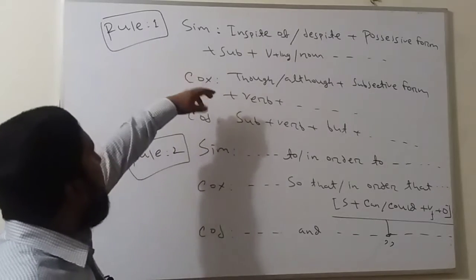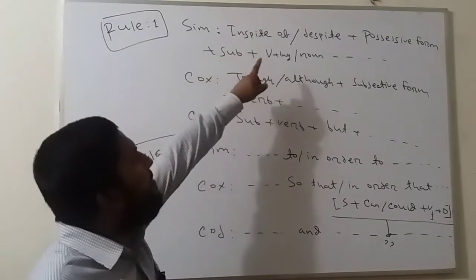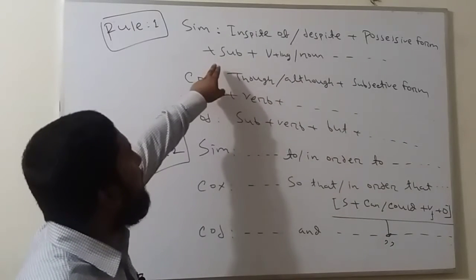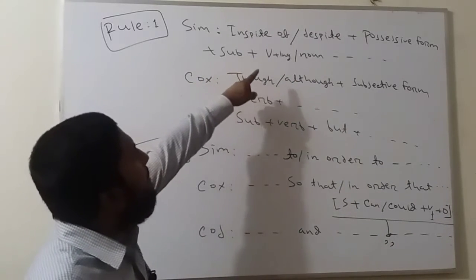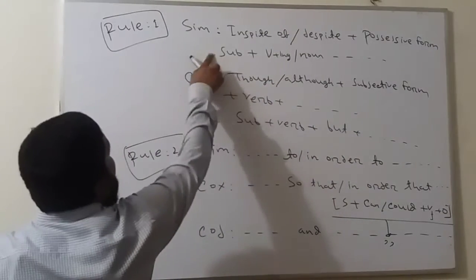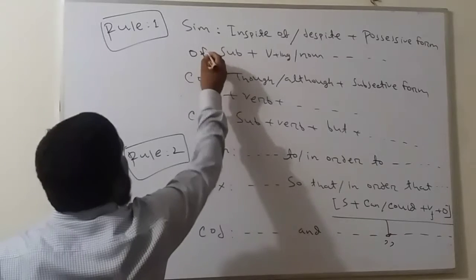This is the first rule. In a simple sentence: in spite of or despite, plus the possessive form of the subject, plus verb plus ing or a noun. The possessive form of the subject, here of.